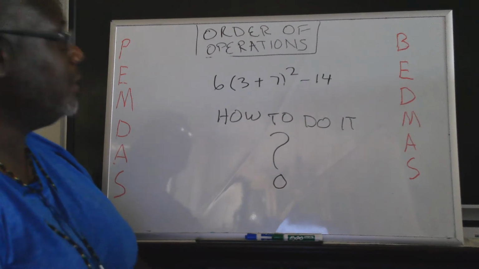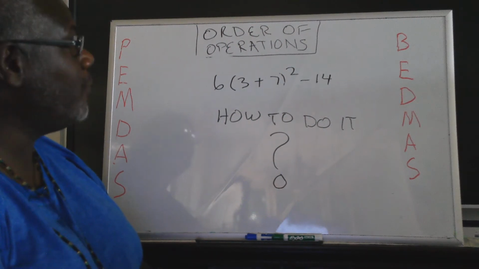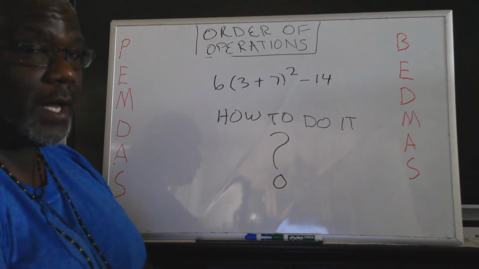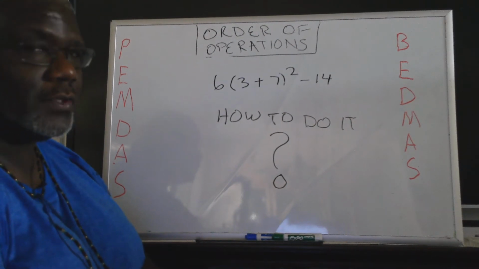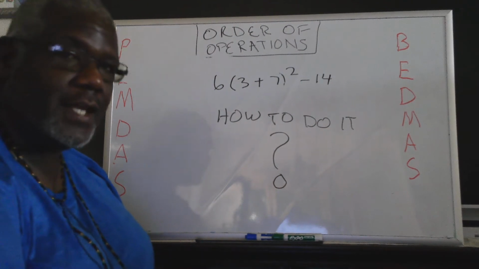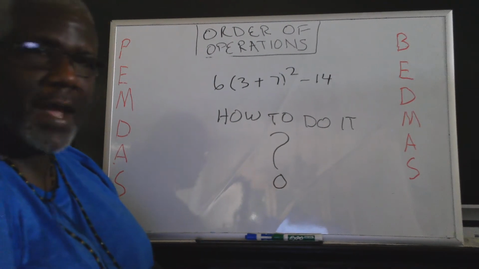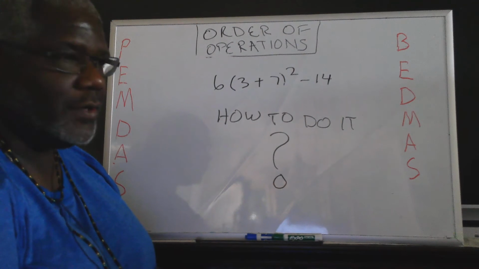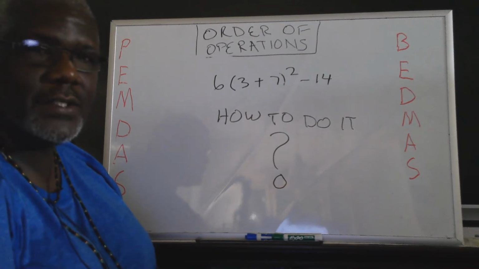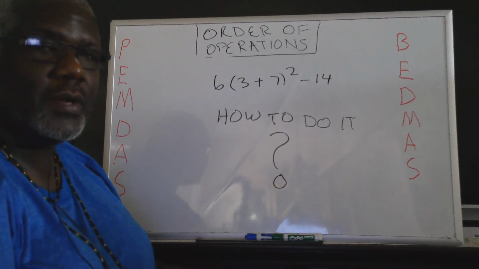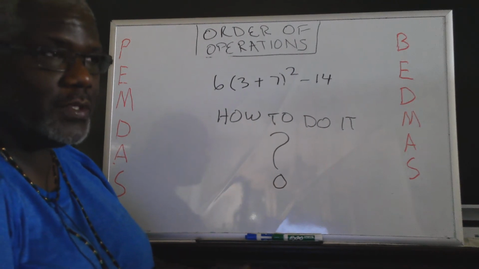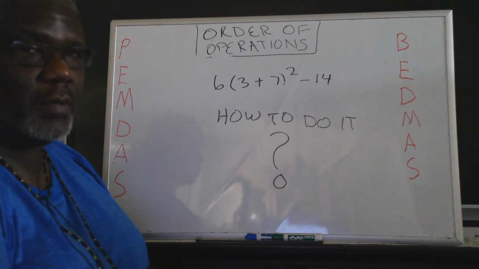Now that that's done, my next topic is order of operations. I was going to do polynomials, but I decided to do this first so you have a clearer shot of what's going to happen as we now put this thing together, right? Math is like a salad. You have your lettuce, your tomatoes, your croutons, your cheese, but guess what? It's the order of how you mix it and then what you put on it. Math is the same way. You start with your basics and you build your way up.